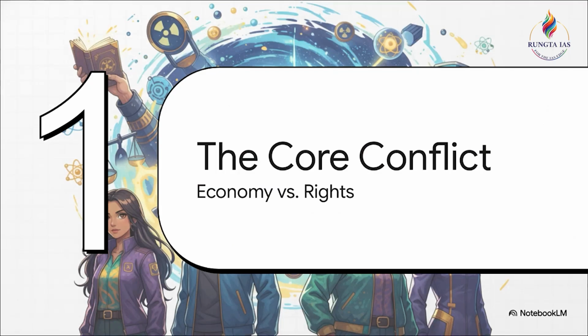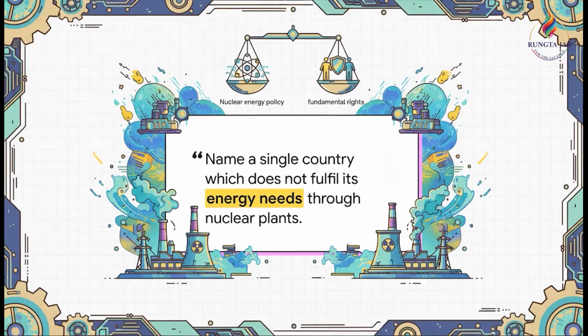Zero. Moving on to Section 2, the core conflict, economic policy versus fundamental rights. Now, this brings us to a classic governance dilemma, doesn't it? Lowering compensation thresholds to attract foreign investors versus prioritizing citizen safeguards.